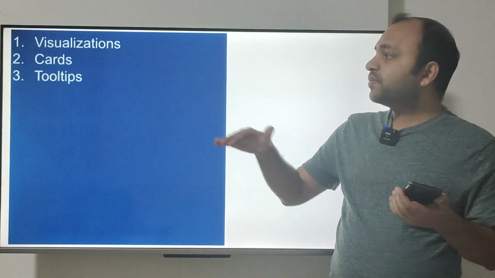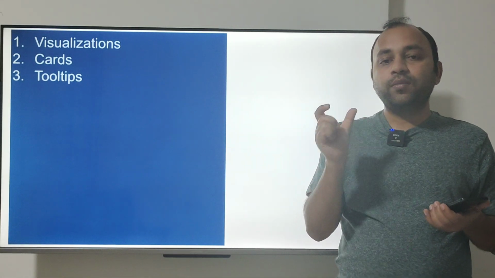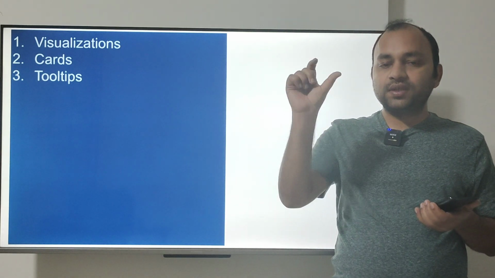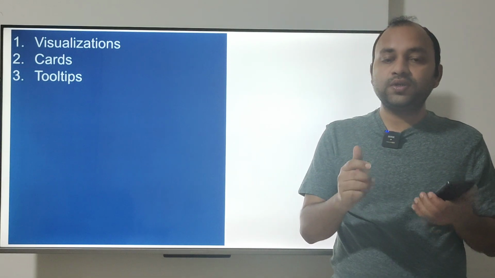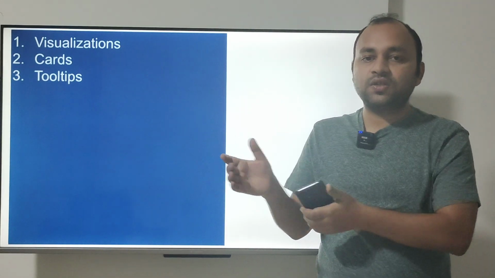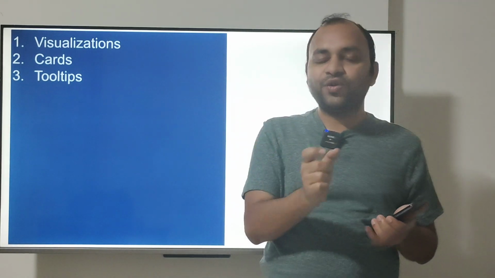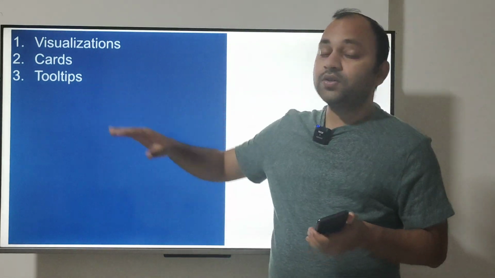For example, generally when we show a visualization, let's say sales by product, what it shows is basically your sales in the tooltip. But you need to define it in such a way that this product has this much sale, some sort of a sentence, not just the number along with the name of the category. So that's something you need to experiment with in tooltips.